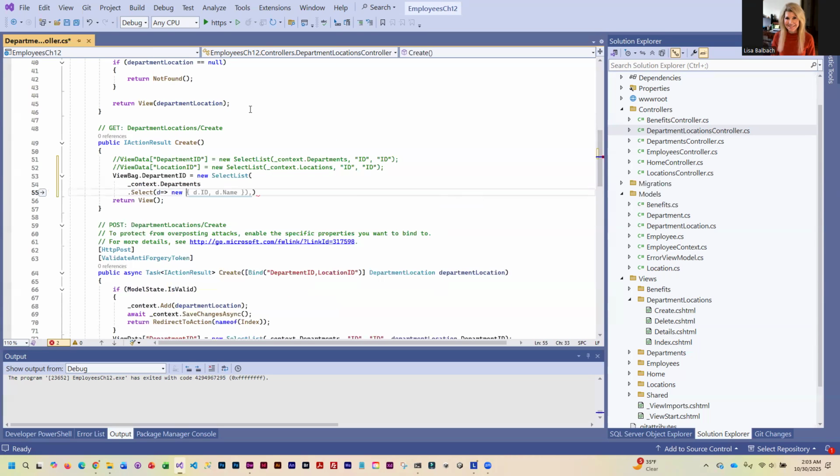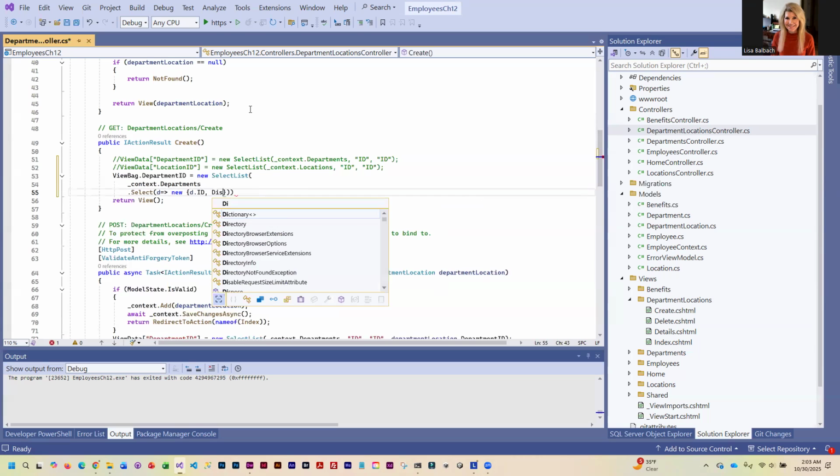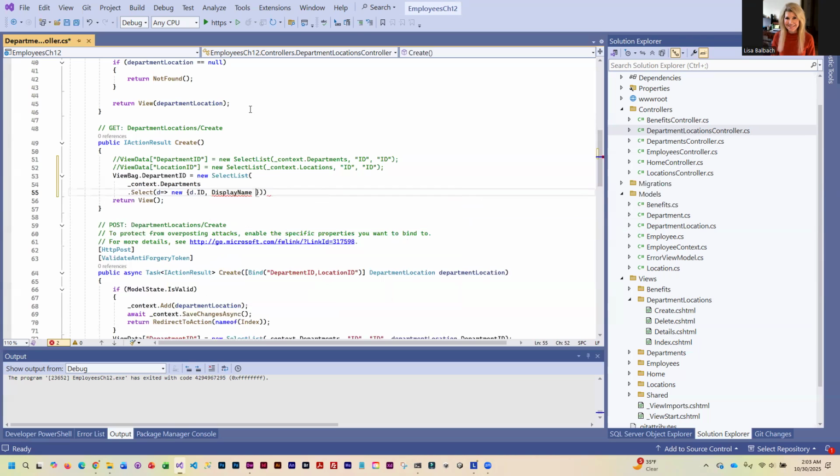And we've got new. Now we've got to give it what we want. D.ID, display name equals D.ID plus, let's put a little dash in there, and then we also want to display the name. So I think it's got the rest of this correct. Nope. Let me see.